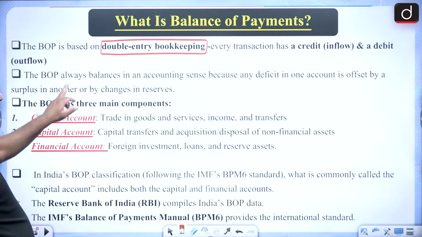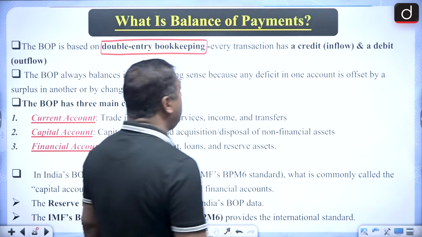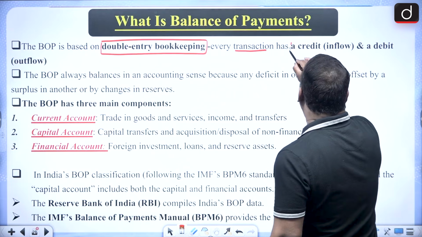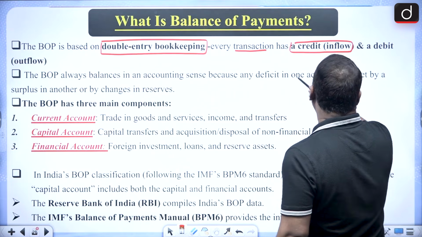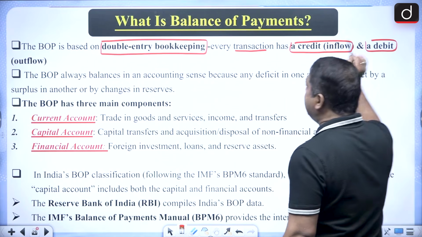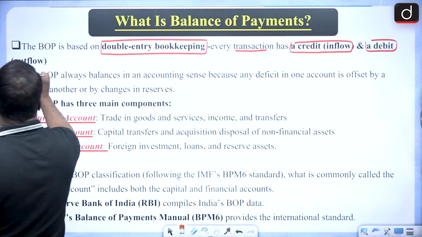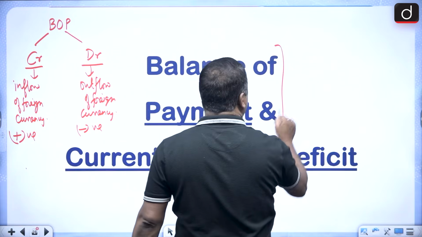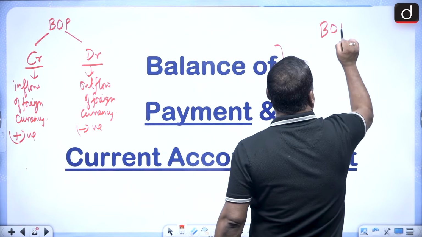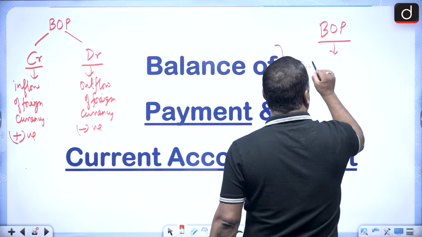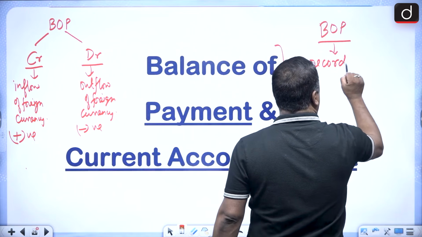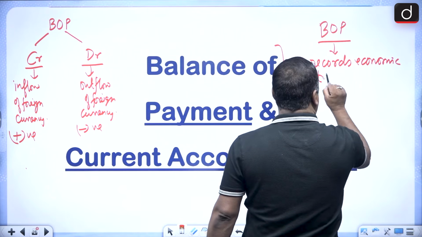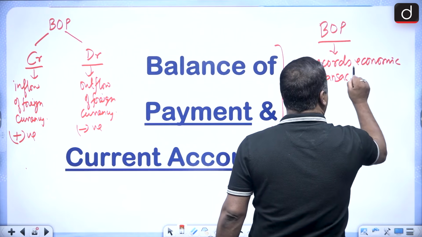So whatever are the transactions, they are a credit, that is inflow, or a debit, that is outflow. So one more thing I can say, that this BOP records economic transactions.